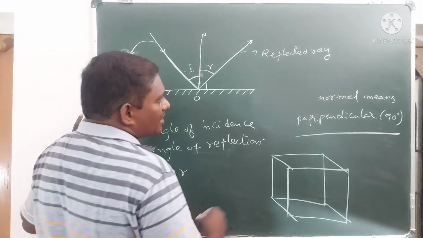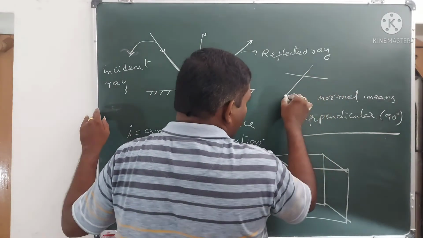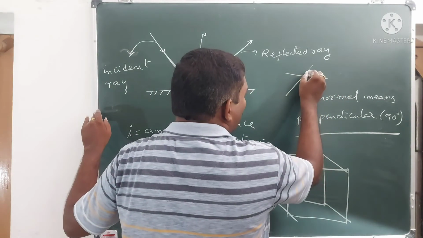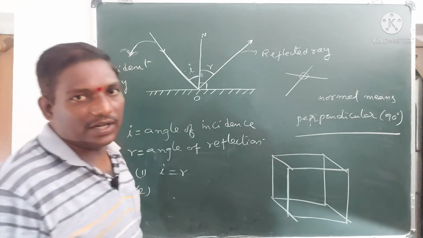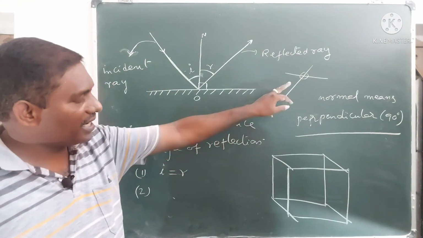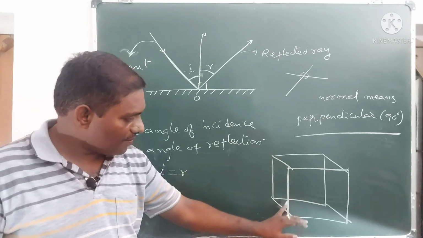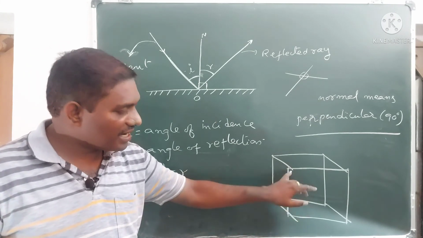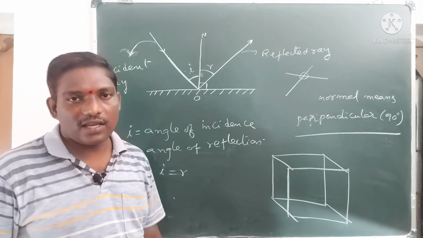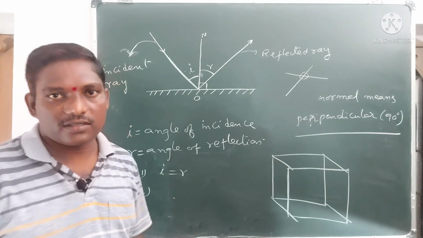Where do two lines intersect? Two lines intersect at a point. Two planes intersect at a straight line. So we can imagine many planes.